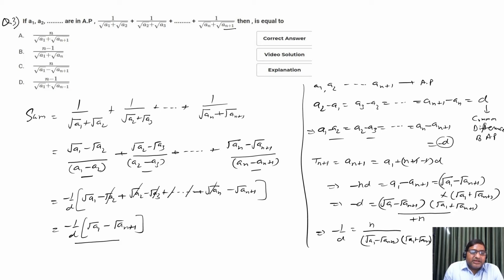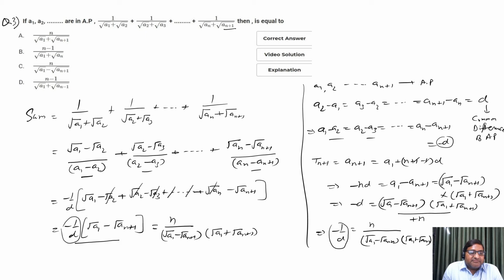So we will put here minus 1 by D will be this one. We will put here, so n divided by under root a1 minus under root a(n+1) into under root a1 plus under root a(n+1), right?